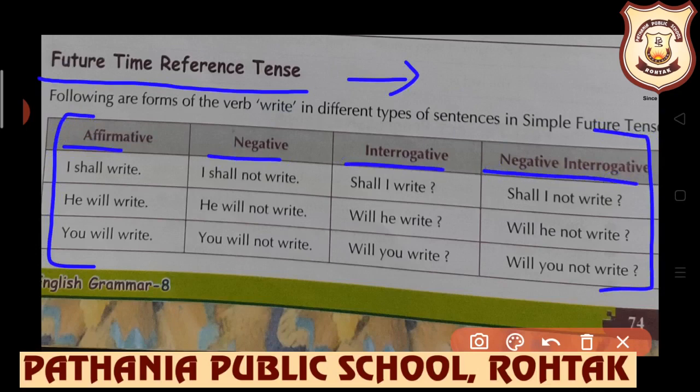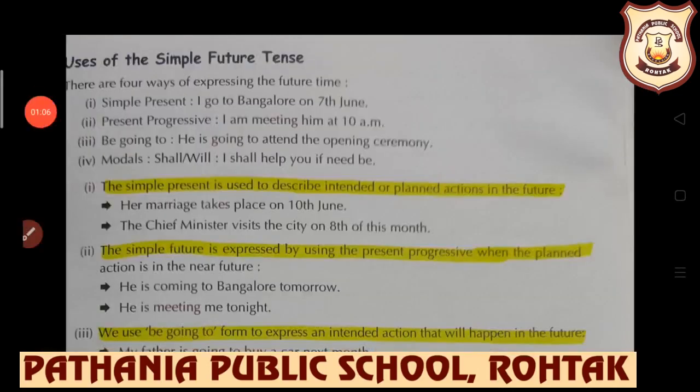Always remember, children, when you are writing future tense and especially simple future, then will, shall plus first form of the verb will be used. With I and we, shall is used, and with rest of the persons, will is used. Look at the examples here. I shall write. Negative, I shall not write. Interrogative, shall I write? And negative interrogative, shall I not write?